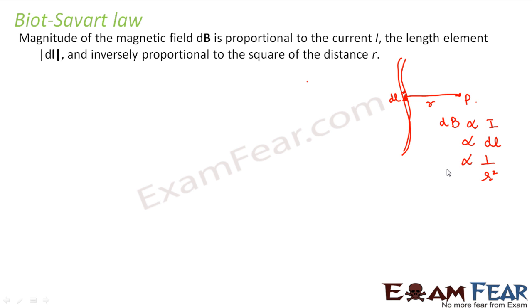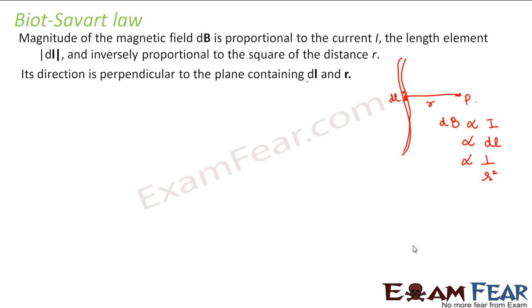So taking into consideration these things, we found an expression for magnetic field. The law also told that its direction is perpendicular to the plane containing dl and r. That means it is perpendicular to a plane which contains dl and r. So that means it has to be the cross product of dl and r. Only in that case the direction will be perpendicular to the plane containing dl and r. That is in accordance with the definition of cross product, right?